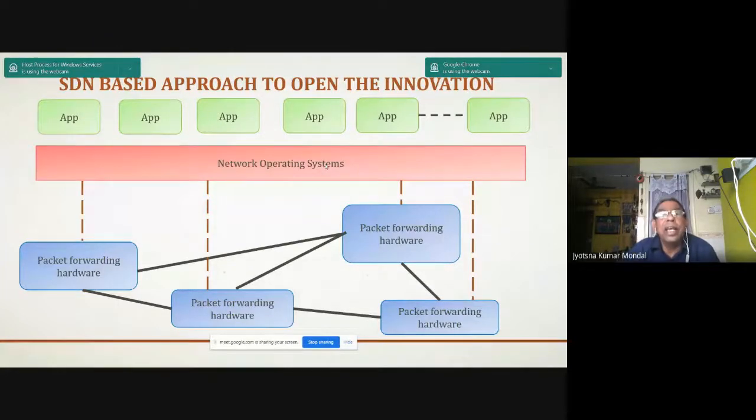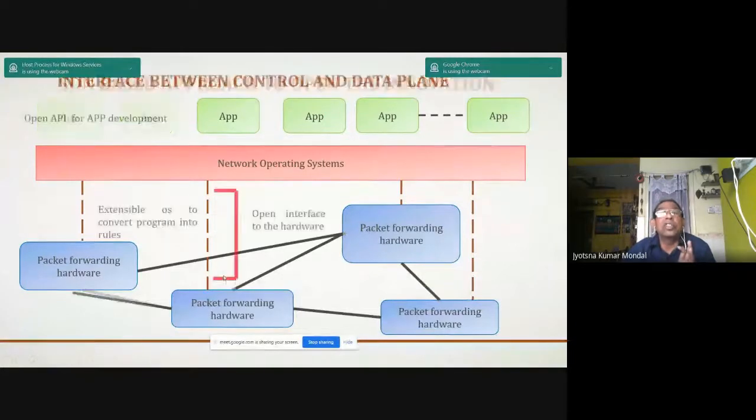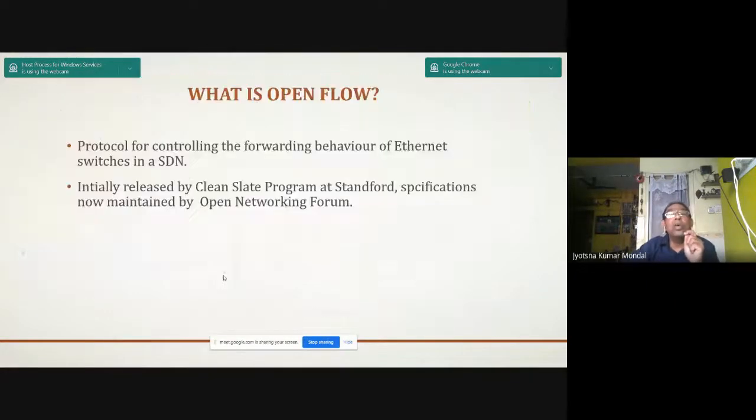So you see, this is the architecture I have already discussed. We have the network operating system, the application layers, and the packet forwarding hardware. That means these are the devices, and we have the open interface and extensible ways to convert programs into rules. That is the most important factor: extensible ways to convert programs into rules.